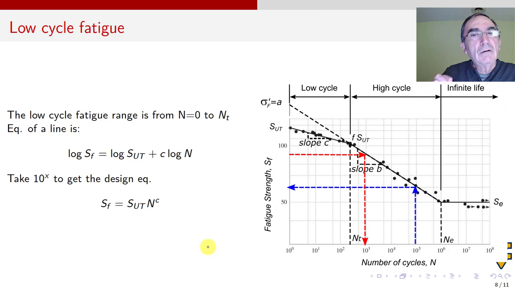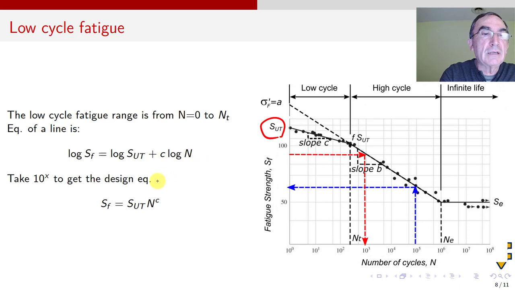Now let's talk about low cycle fatigue for a minute. For low cycle fatigue, we do the same. We've got a line. An advantage is that while for high cycle fatigue we don't know A yet, for low cycle we know this one: SUT is known. So this is a line that starts at SUT. So log SF, this is log SUT, the ordinate at the origin, or intercept, plus C, which must be negative because it has to go down, times log N. That's the equation.